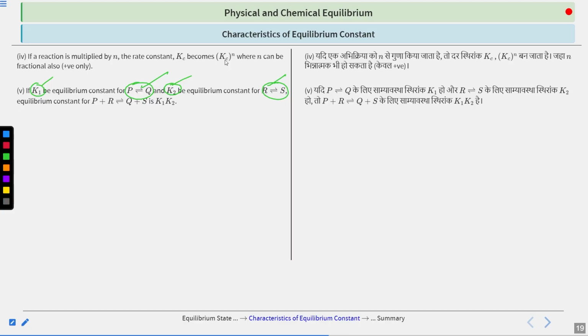Okay, very simple. Just use that part: if you reverse the reaction, then the equilibrium constant becomes reciprocal.